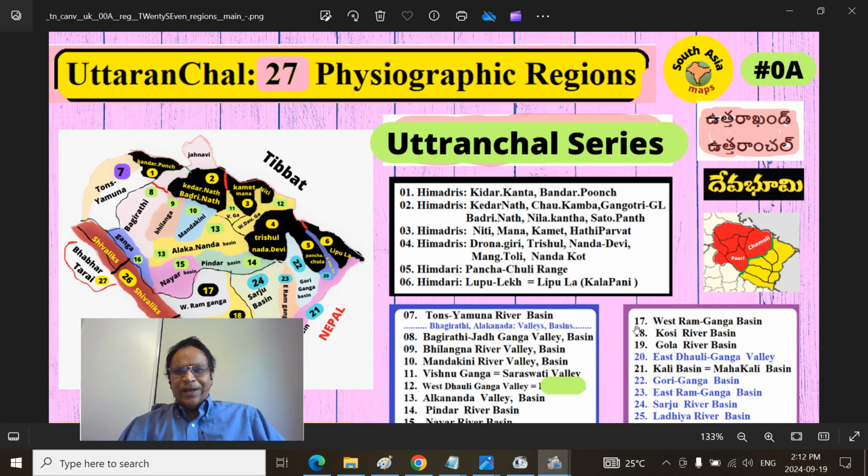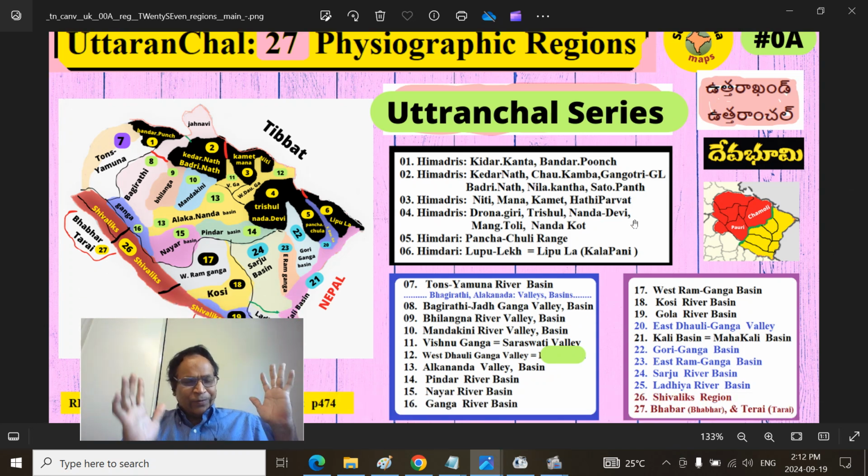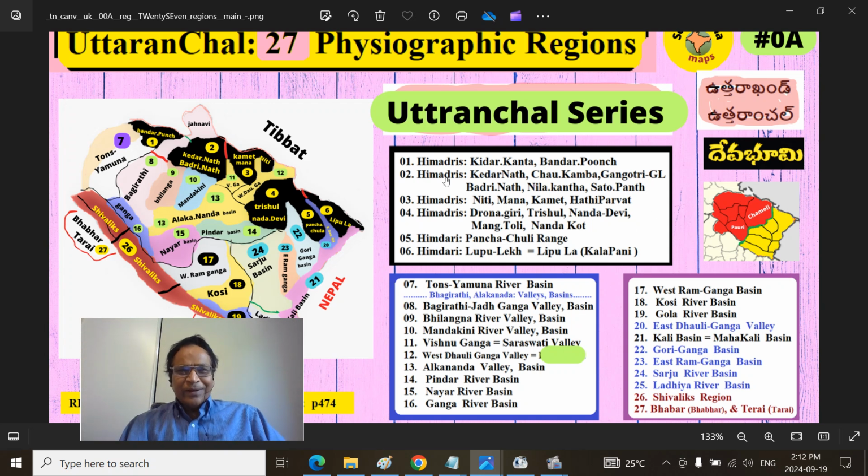That is just a broad overview, a bird's eye view, Vihanga Vikshanam, as if you are looking from 30,000 or 40,000 feet above in the atmosphere at how the land looks. It gives a broader idea, and we are exploring further, part 26, the Sivaliks region today.